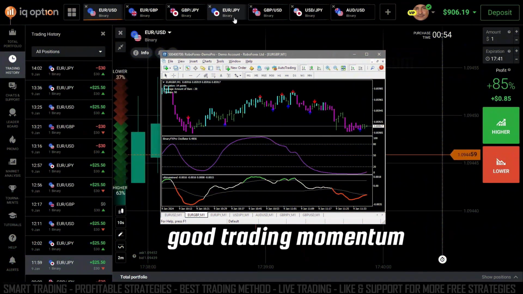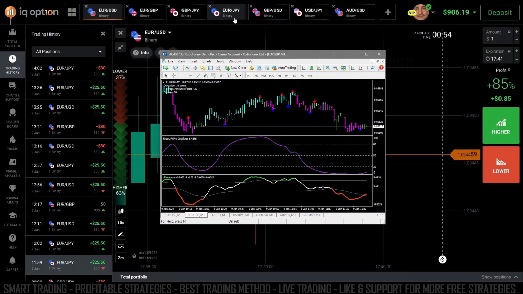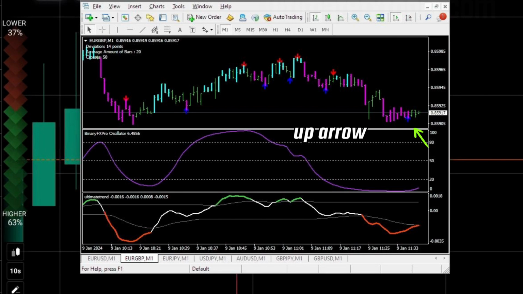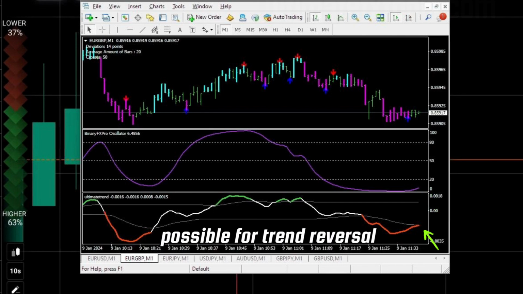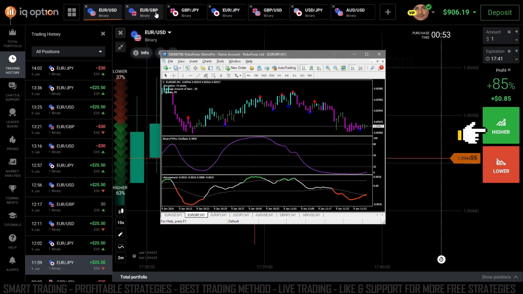We have good trading momentum here with Euro GBP. It creates an uptrend arrow, with our Binary FX Pro oscillator at the bottom and its trend going higher. Also our Ultimate Trend indicator tends to go higher. It's the best chance to trade and go higher.